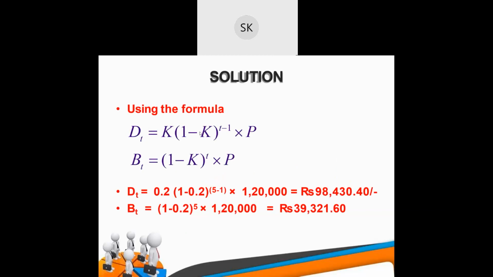We know the K value, we know the P value. K was 0.2, 1 minus 0.2, t was given to us as 5, so 5 minus 1, into P, is our depreciation value. The book value we can find again as 1 minus K to the power t into P. This formula you can also use to find out the depreciation and book value at any period of time. Okay.